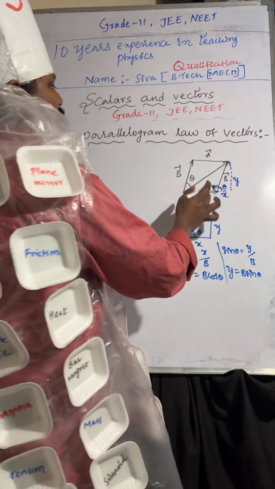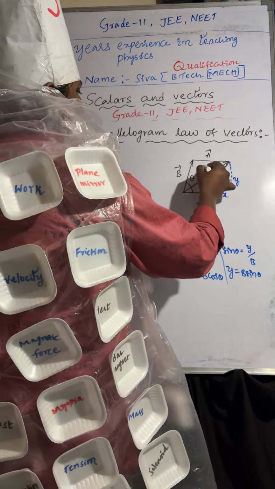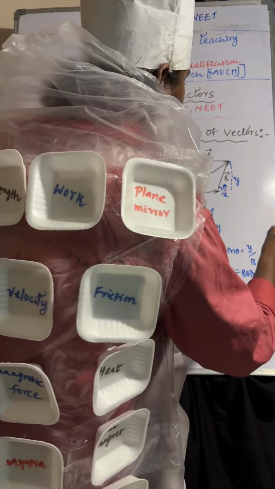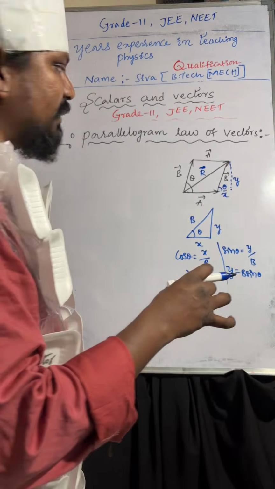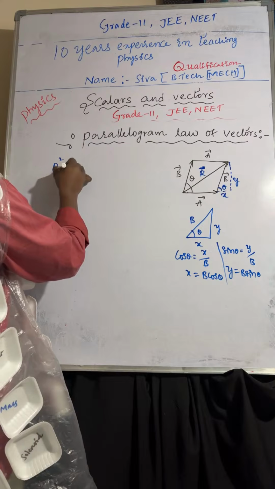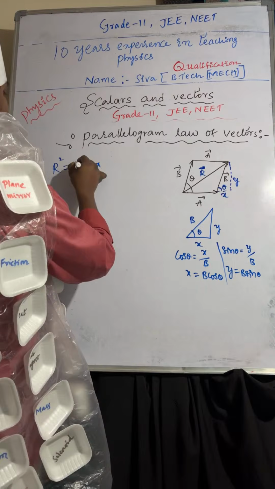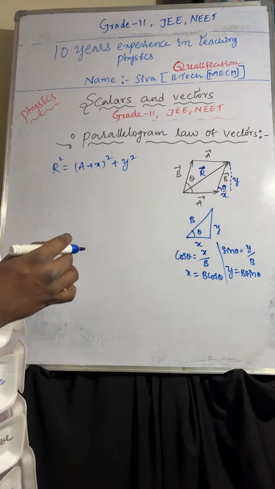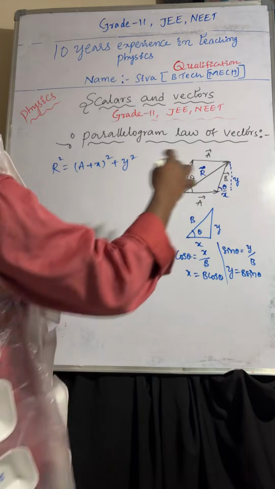Understood or not? This is the resultant vector, acting along the diagonal of A bar and B bar. Now to find the resultant, hypotenuse square equals side square plus side square. So R square equals a plus x whole square plus y square.